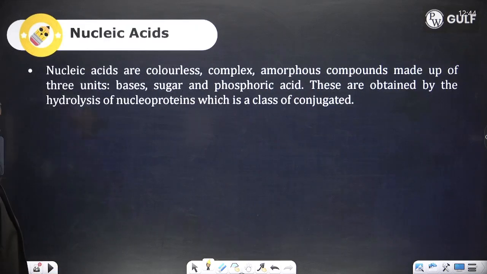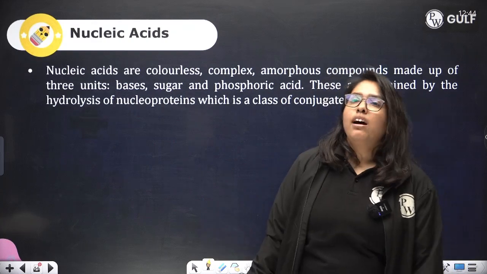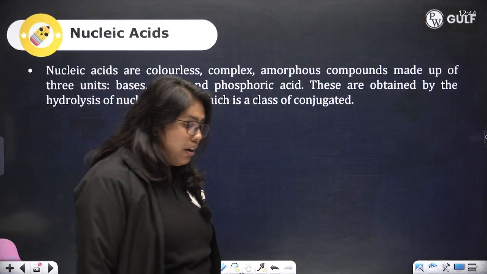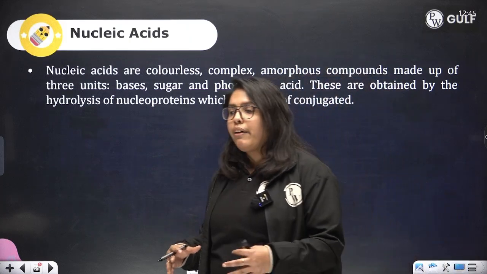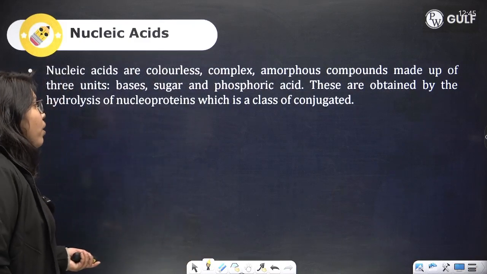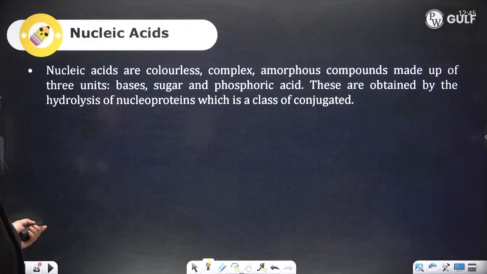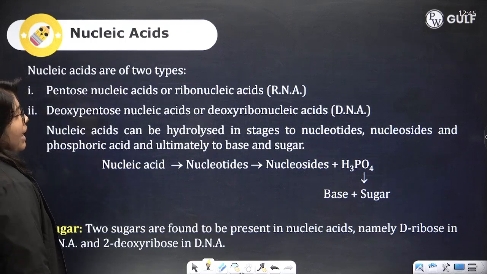All right. Now, the last group is nucleic acids. You know, DNA and RNA, they are both your nucleic acids, right? But how are they formed? When the nitrogen bases along with the sugar and phosphate come together, what we get is our DNA and our RNA. These are obtained from nuclear proteins. Ribonucleic acid is RNA, deoxyribonucleic acid is DNA.